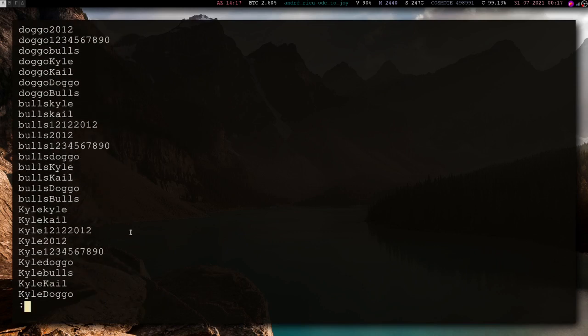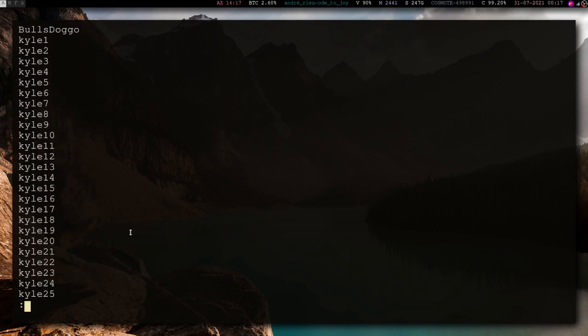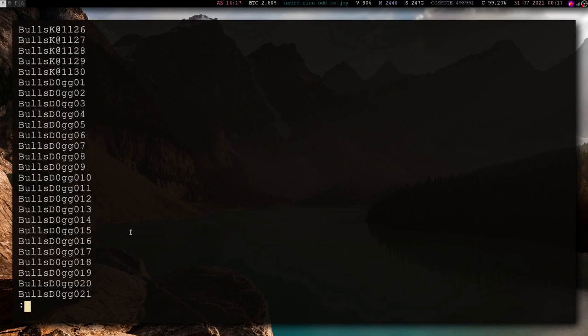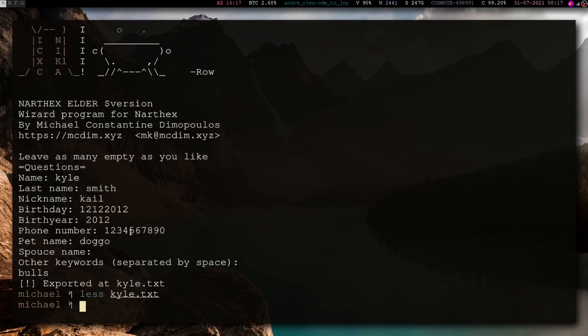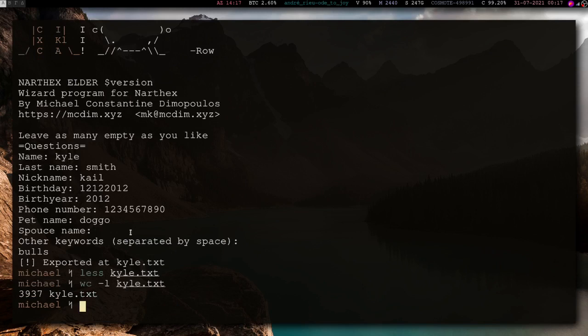As you can see, it actually has lots of stuff here. So how many lines does that have? 3,900, almost 4,000 lines. Okay, that's how you generate a word list with the wizard program. But now we are going to dive into the cool stuff. There's many programs you can use to generate personalized dictionaries, like a Python script I wrote 4 years ago named Pux. You can actually use that if you want.